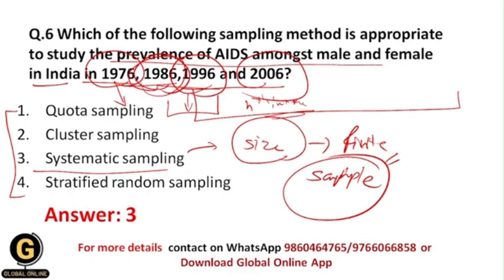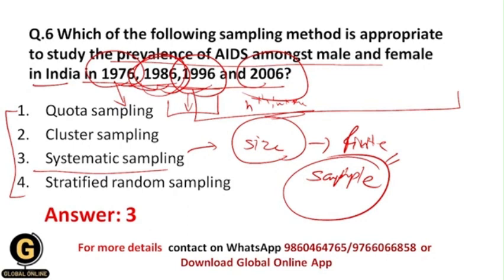So why will the researcher follow this sampling technique? Because from this technique the researcher can reach both genders, male and female, and as well can study each and every year, like 76, 86, 96 and 2006.